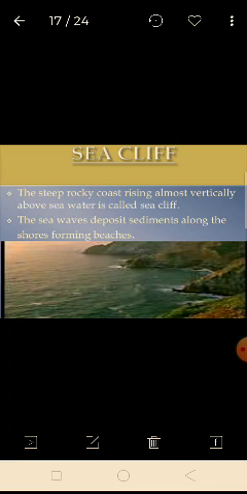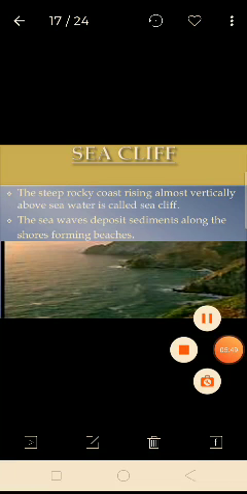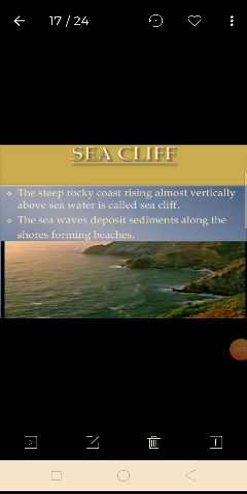When it changes into a sea arch, and when the top part of the rocks is removed by the sea waves, that is known as a sea stack, or when only the vertical part of the coastal area remains, that is known as a sea cliff. So these are the features made by the sea waves.